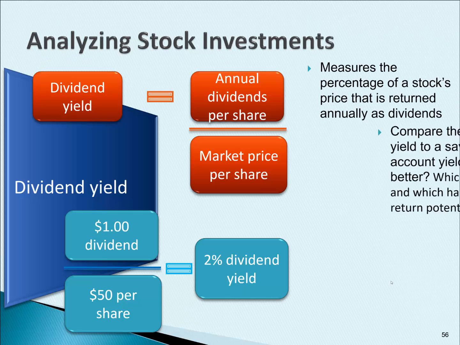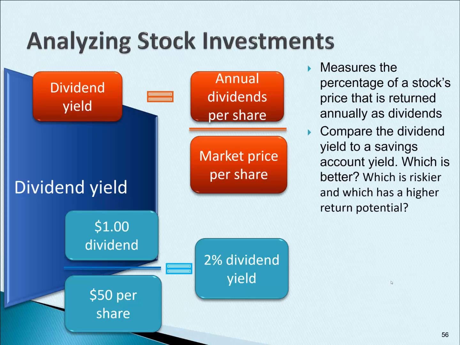So compare this dividend yield to a savings account yield, which is better? Well, oftentimes a stock's dividend yield is higher, but it depends on where interest rates are at. Which is riskier and which has a higher return potential? While stocks, remember, they can cut their dividend, they can eliminate their dividend. Of course, they can also raise their dividend. So stock dividends have a higher return potential than a savings account, but a savings account is usually FDIC insured, which means it's guaranteed by the federal government.